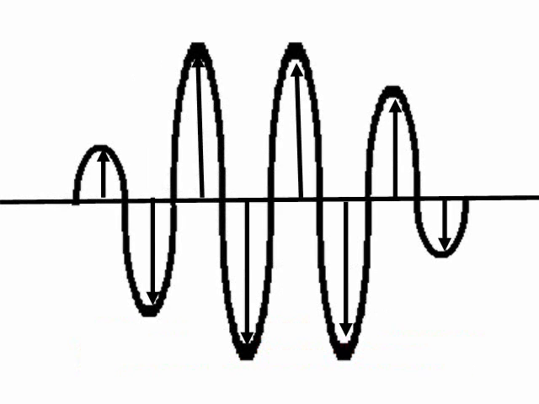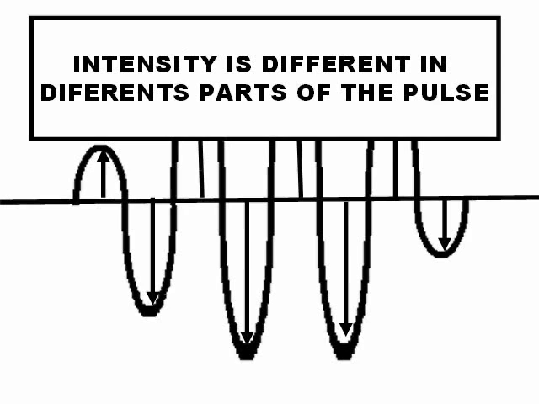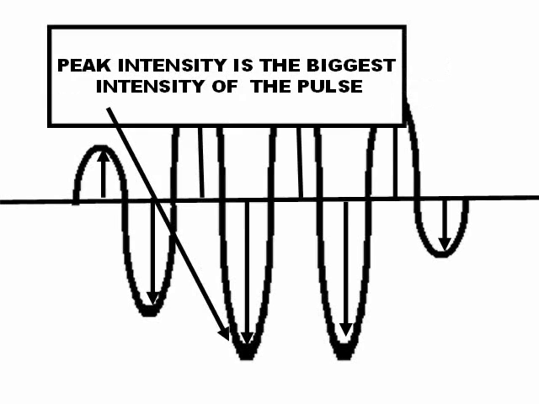But look, amplitude is not exactly the same in the pulse. Sometimes the pulse has more amplitude, more energy, than at other times. It's not constant. Intensity is different in different parts of the pulse. Peak intensity is the biggest intensity that the pulse has. It's the time when the intensity is higher.